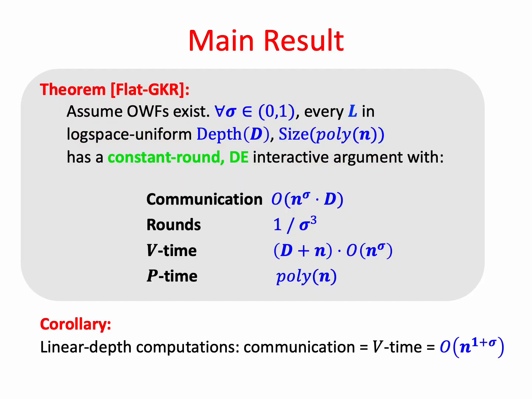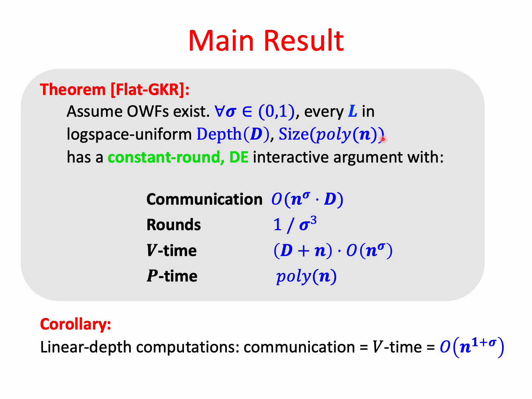Now we're ready to present the main result. We call it flat GKR, and this name will become clear soon. So let me just define what log space uniform depth D size poly means. So we have two models of computation, right? We have Turing machines and we have Boolean circuits. And today we focus on Boolean circuits. Each circuit has two parameters.